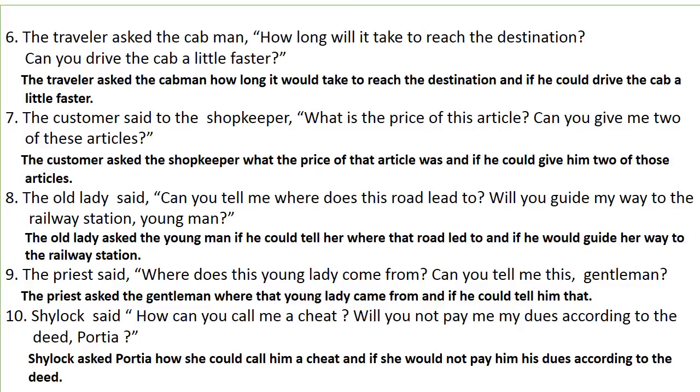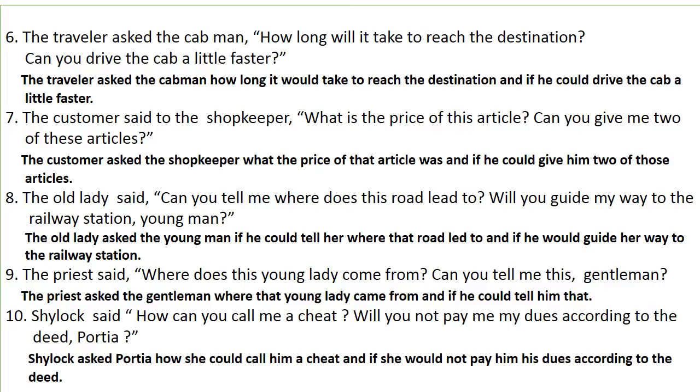The old lady said, "Can you tell me where does this road lead to? Will you guide my way to the railway station, young man?" In this sentence, there are two interrogative sentences, but both are starting with can and will. So, these two sentences are of the same type. The old lady asked the young man if he could tell her where that road led to and if he would guide her way to the railway station.